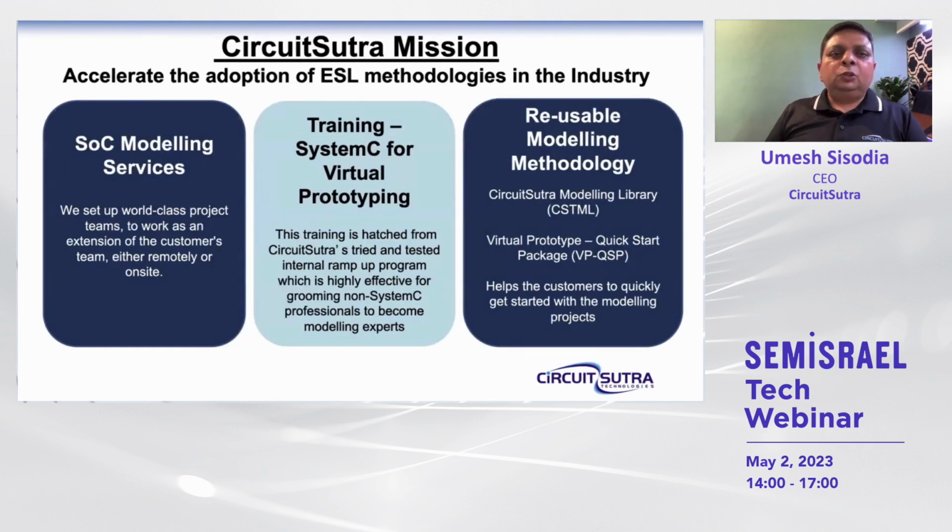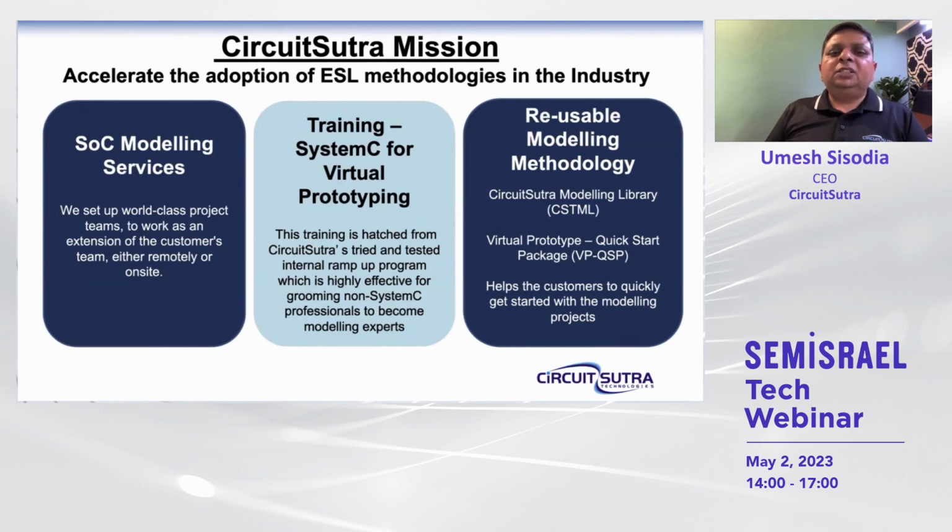So our offerings are also very much aligned with our mission. We provide SOC modeling services through which we set up world-class project teams to work as an extension of the customer's R&D team, either remotely or on-site at the customer site. We have a highly specialized training, which we call SystemC for virtual prototyping. This training comes from CircuitSutra's tried and tested internal ramp-up program, which is highly effective for grooming non-SystemC professionals to become modeling experts.